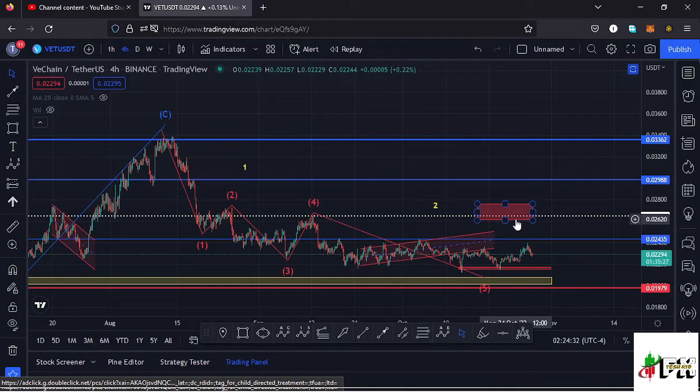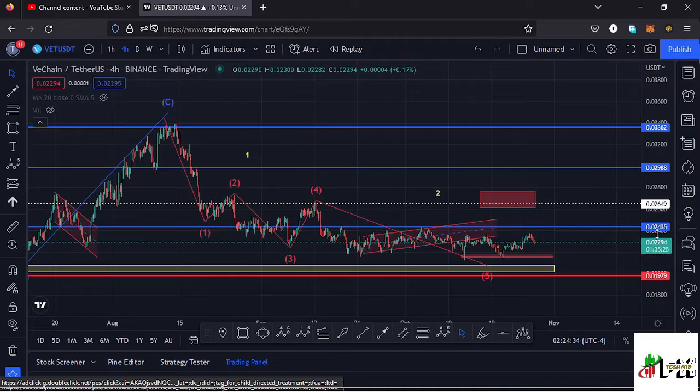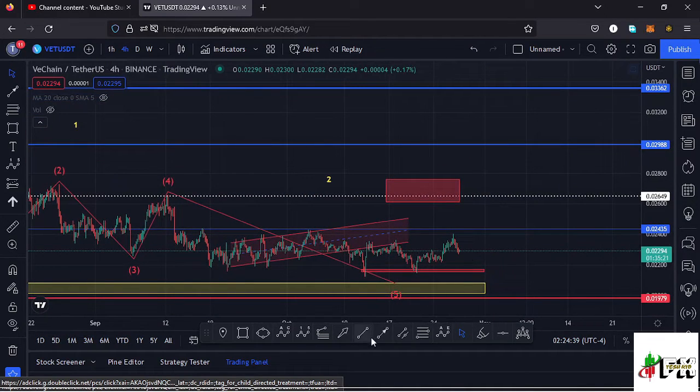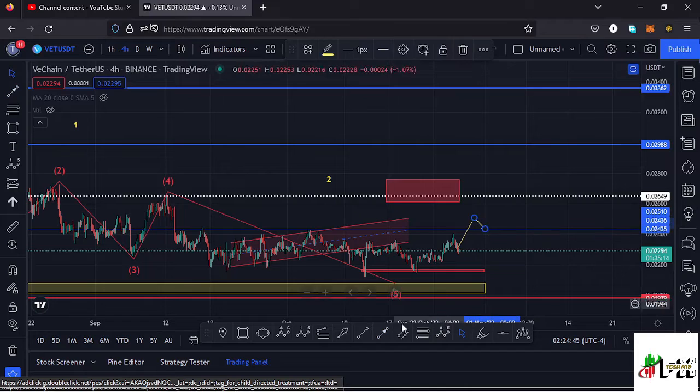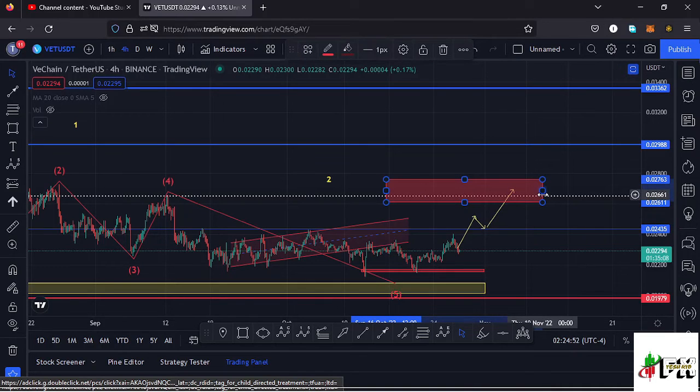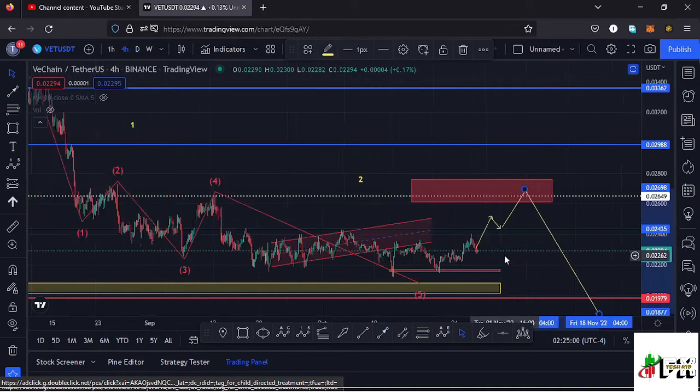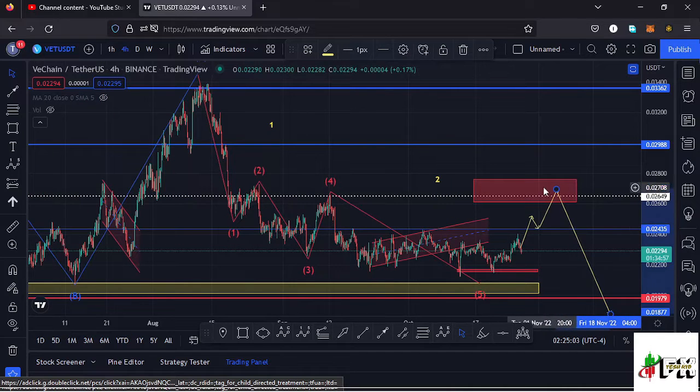That means in case we see a bit of a bounce to the upper side, manage to break above that key area of resistance at around the $0.024 mark, and manage to also see a successful retest of that key area of resistance, there's a possibility that Vechain might get us into this target area that I have drawn out over here. Once we fully maximize that target area, then we can expect a very impulsive movement to the lower side in the formation of a wave 3.